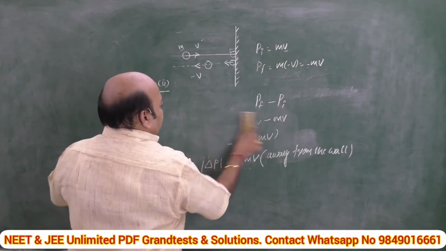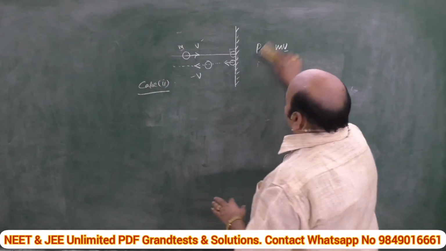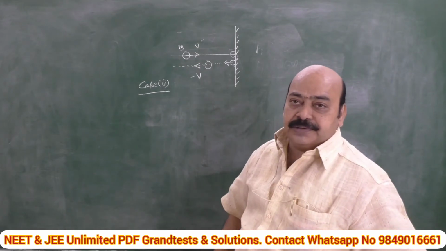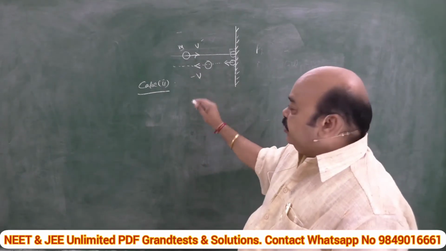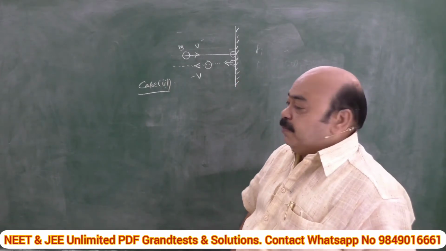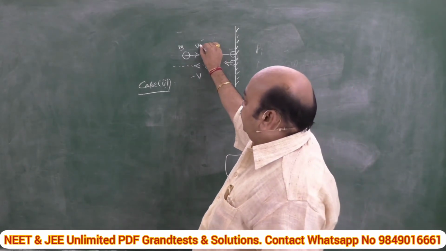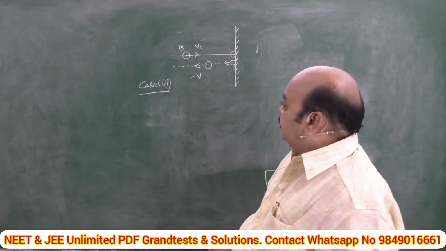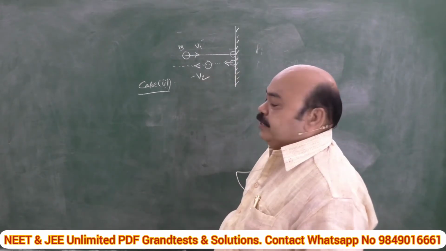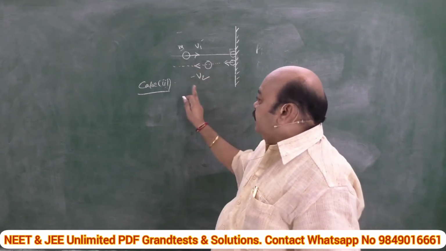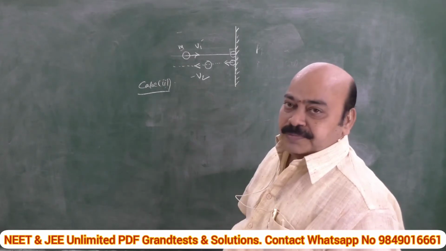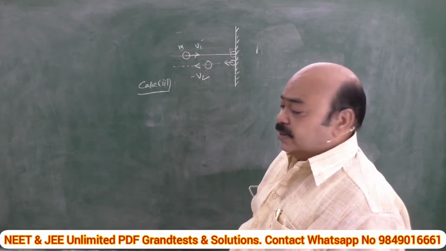Now let's go for case 3. And one more thing, in all cases it may not rebound with the same speed, mind it. For example, consider the third case, case 3. A ball of mass m moving with a velocity v1 towards a hard wall strikes it normally and rebounds with a velocity v2. Here initial velocity is v1 and final velocity is not v2, it is minus v2, including the sign. Then what is the change in momentum?